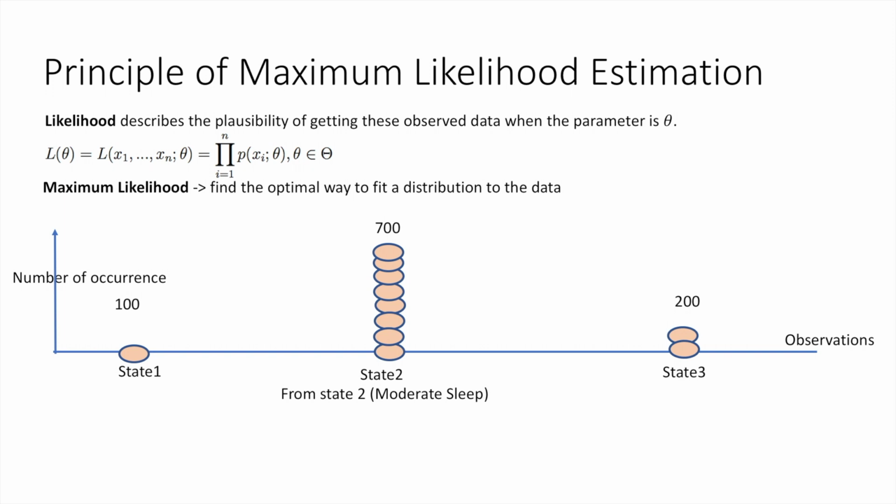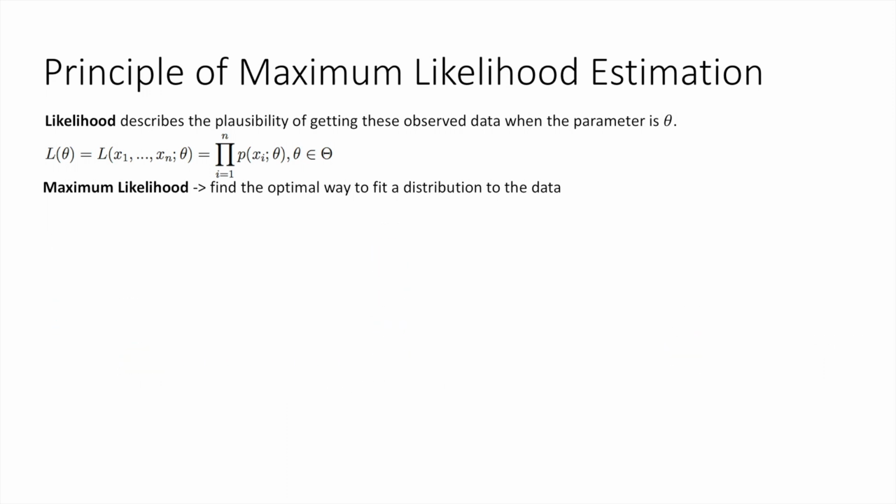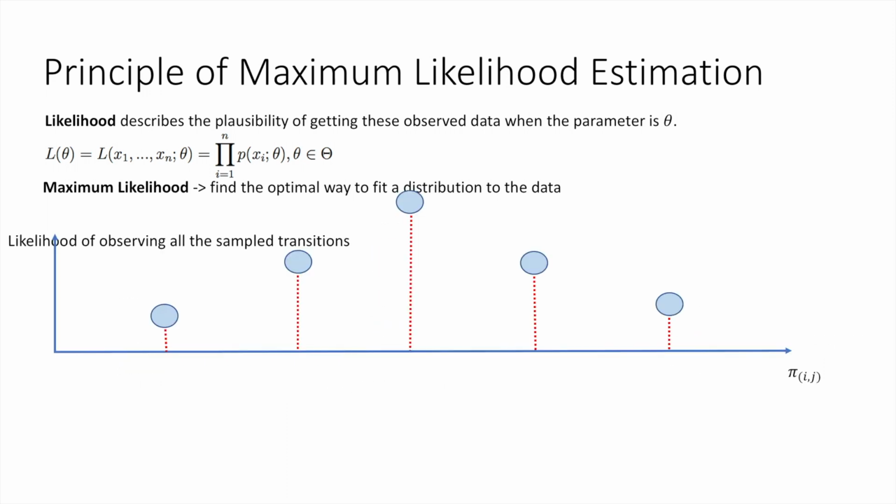How can we get these parameters pi given these 1,000 samples? We want to find theta that maximizes the likelihood of all the events happening, that is pi21, pi22, and pi23 in our case. Holding other parameters fixed and changing only one pi each time, we will find different values of pi ij correspond with different likelihoods of observing the data. We want the location that maximizes the likelihood, and it is the maximum likelihood estimate for the parameters. We can use the same way to estimate the maximum likelihood estimates for other parameters as well.